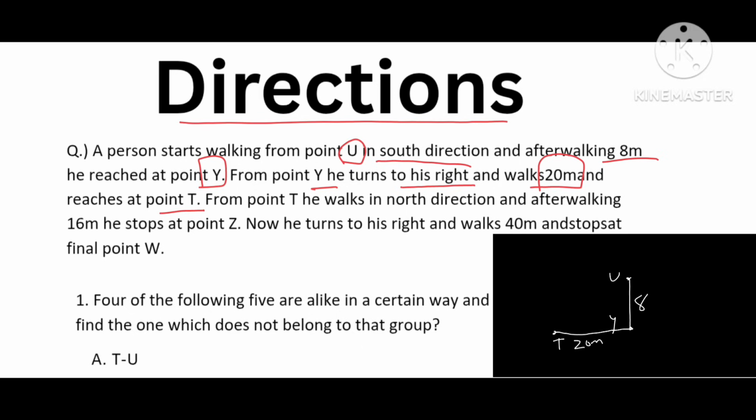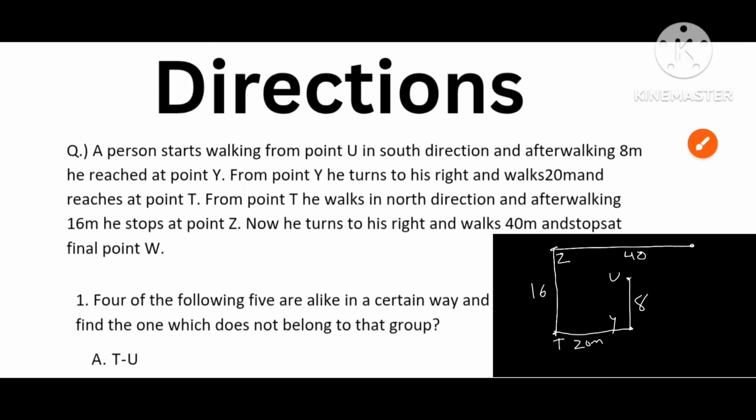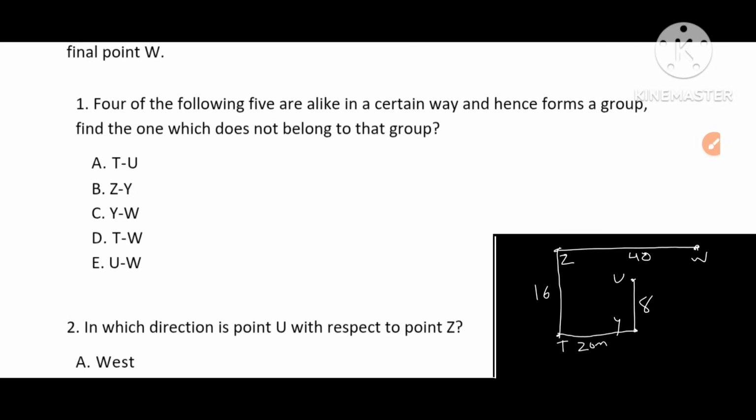This is T. Next, from T he walks in the north direction, and after walking 16 meters, he stops at point Z. Now he turns to his right and walks 40 meters, and stops at a final point W. Okay, so these are the directions we got.